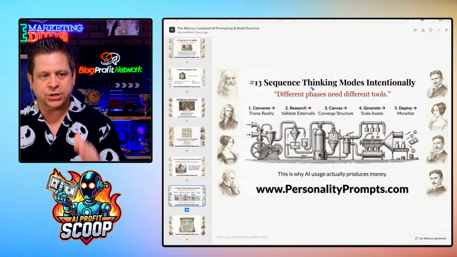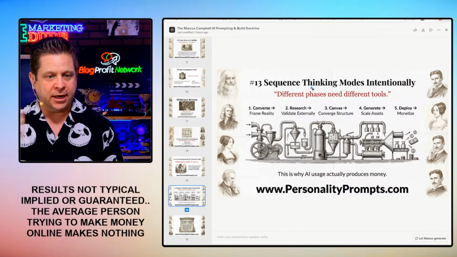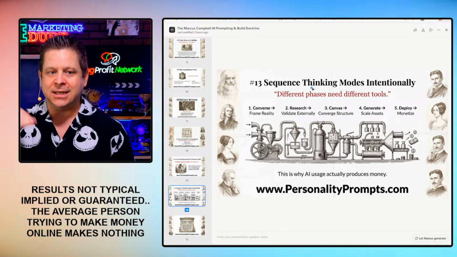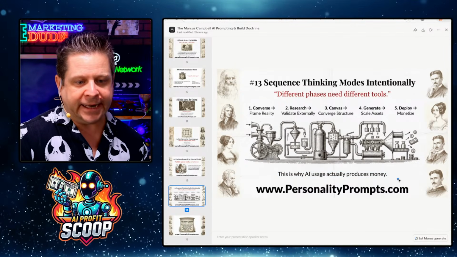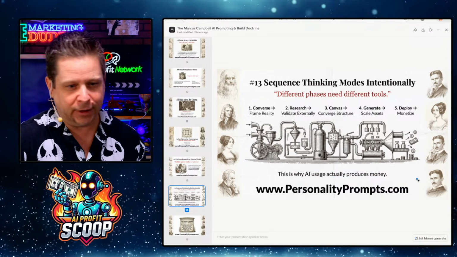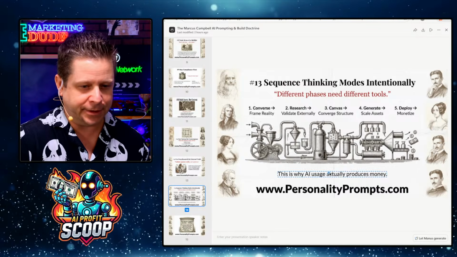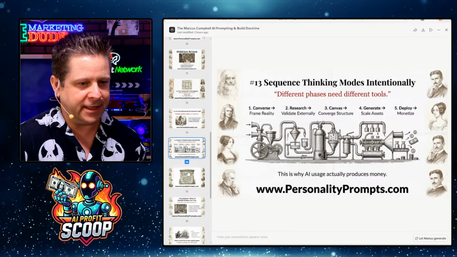Converse, research, canvas, look at your structure, generate, scale assets, deploy, and monetize. This is why AI usage practically helps you make money. We're going to say helps you make money because that's a little forward thinking there.